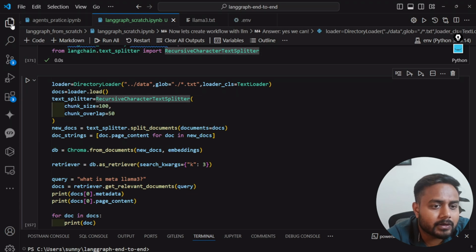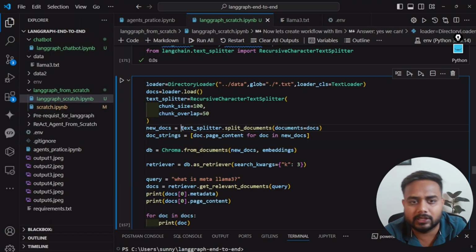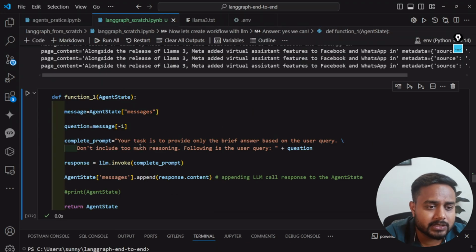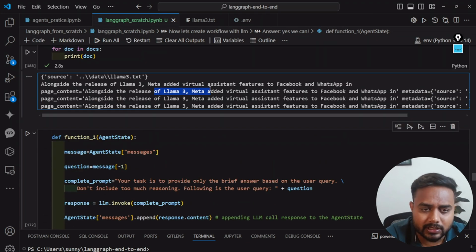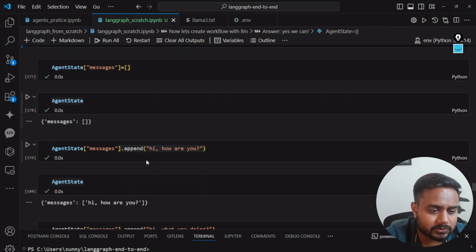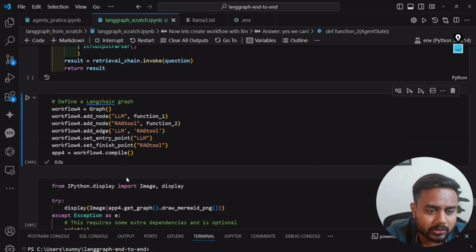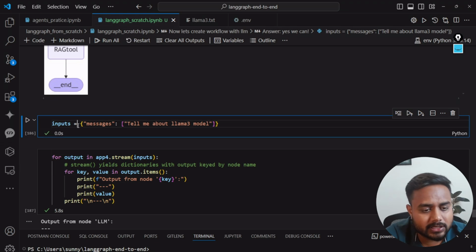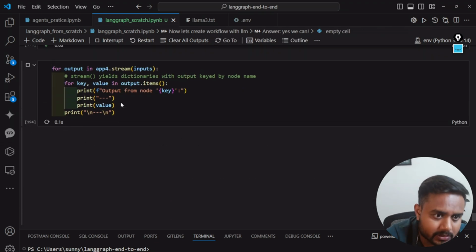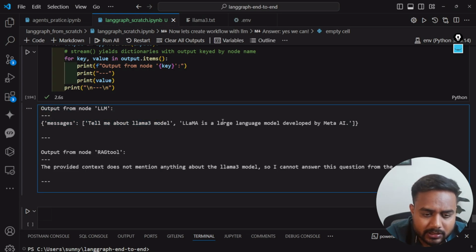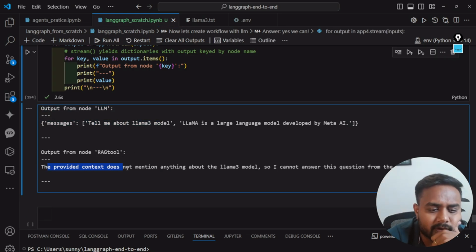Data is here. Just a second, guys. Data is here, llama 3. Let me execute it one more time and let's see. Great, this is fine. Here it is giving me the llama 3. Now here is my function 1, here is my function 2, here is my workflow, and this is the display. Here is a message and here is my response. So let's see now. Tell me about llama 3. Yes, it is again saying the provided context does not mention anything about llama 3.